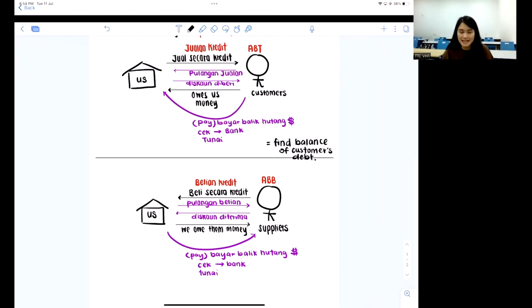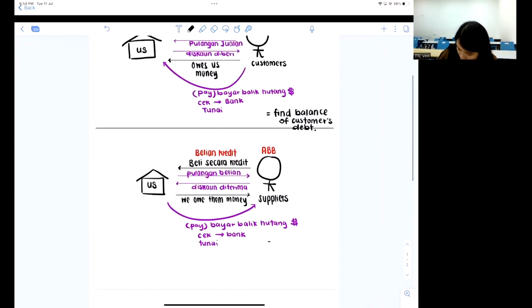Same thing goes to the second picture here, talking about us and the suppliers, right? We also want to find out the balance of debts to suppliers. Are we talking about each and every one of them? No, we're talking about a total figure. So I don't care what the customer name is. I just want from A to Z, everybody in the same account. I will be summarizing them as a full total.